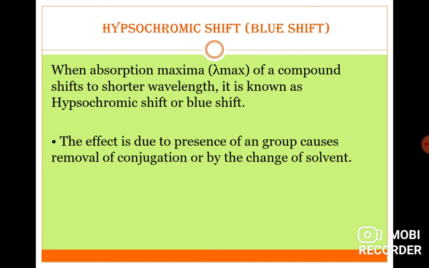Next, hypsochromic shift. When the absorption maximum of a compound shifts to shorter wavelength, that is from 400 nanometer to 200 nanometer, it is known as hypsochromic shift or blue shift. The effect is due to the presence of a group that causes removal of conjugation, or by changing the solvent.